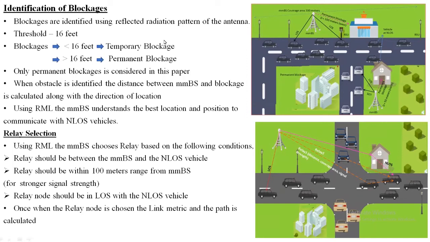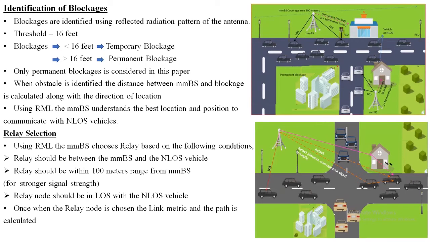Okay. So next is the relay selection. A relay is selected under three conditions. The first is that the relay should be between the mmBS and the non-line of sight vehicle. The relay should be within a 100 meters range, because only then will the signal be strong. And the relay node should be in line of sight with the non-line of sight vehicle. Once a vehicle is found satisfying all these three conditions, that vehicle is chosen as a relay.